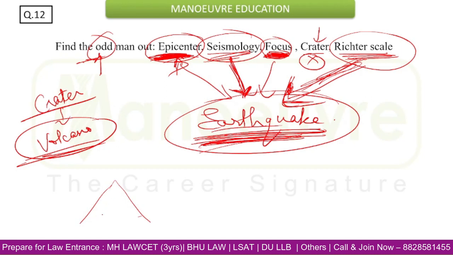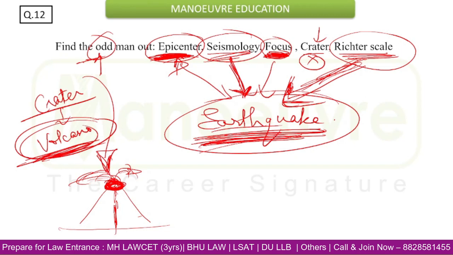dome shape, so if this is earth and volcano comes out from this part and it starts pouring in all direction, so what happens? This top will come out and this top part will get thrown away, and one round crater portion will start forming here. So that round portion is known as the crater. The deep hollow portion at the top is known as crater. It is related to volcano and not earthquake. Hence our answer will be crater.